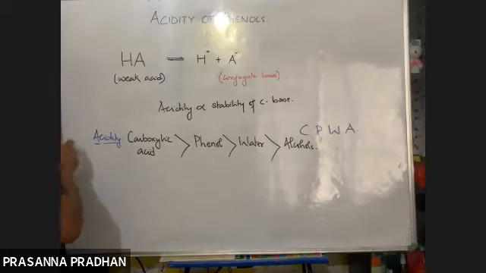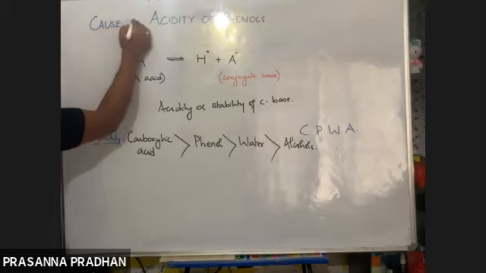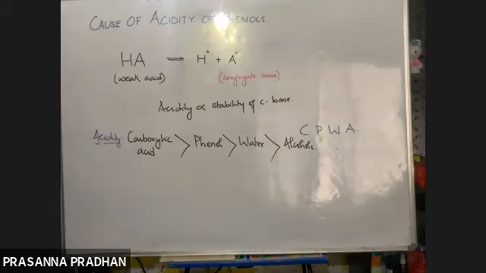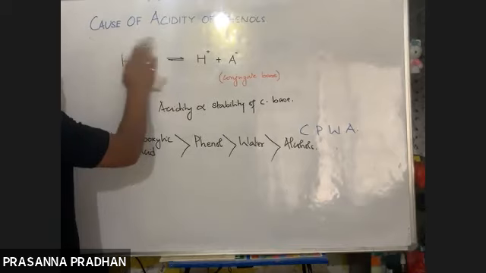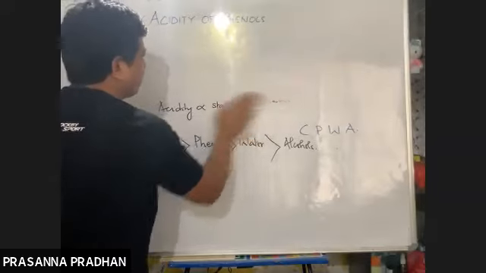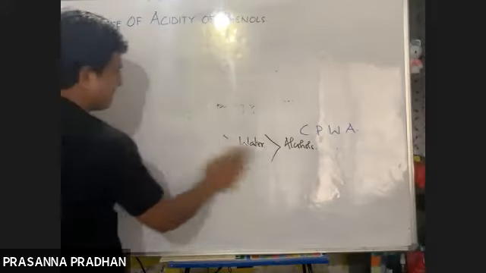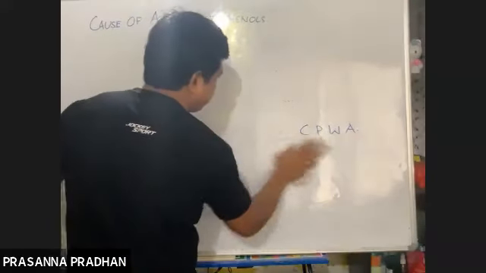Now we'll discuss the cause of acidity of phenol. So the next topic is the cause of acidity of phenols. Why are phenols acidic in nature? So we have learned two things out here. The acidity is related to the stability of your conjugate base. Now, as far as the board levels are concerned, this particular topic would be important, because questions do tend to come from this topic.